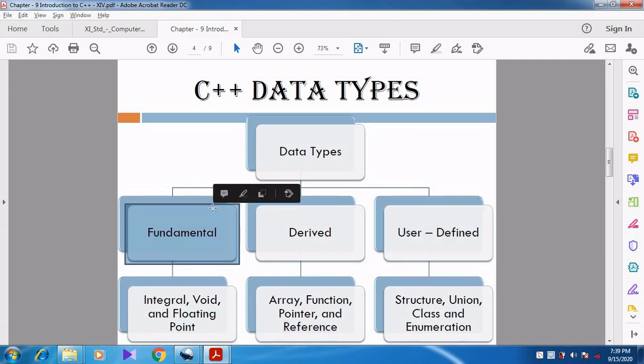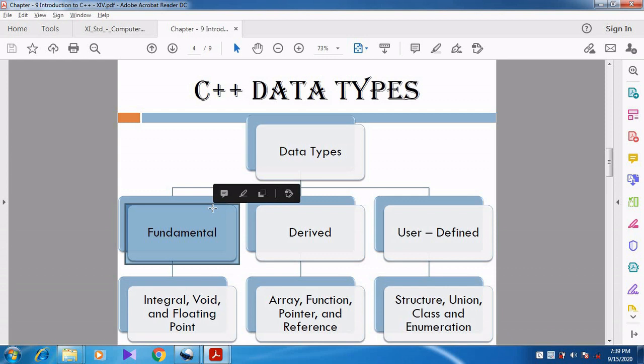So what is meant by fundamental data type? We already discussed that these are the data types which are predefined in C++. The data types which are already predefined in C++ are called fundamental data types. Fundamental data types can otherwise be called atomic data types, basic data types or built-in data types.